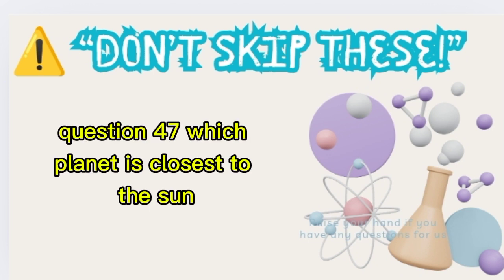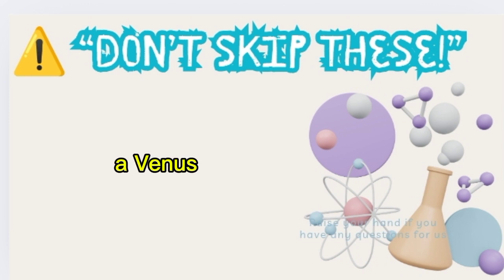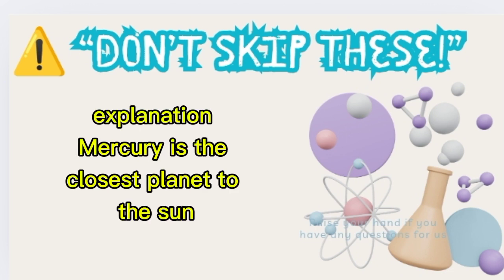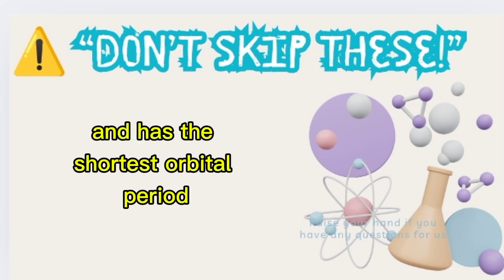Question 247. Which planet is closest to the sun? A, Venus, B, Mercury, C, Earth. Correct answer, B, Mercury. Explanation: Mercury is the closest planet to the sun and has the shortest orbital period.